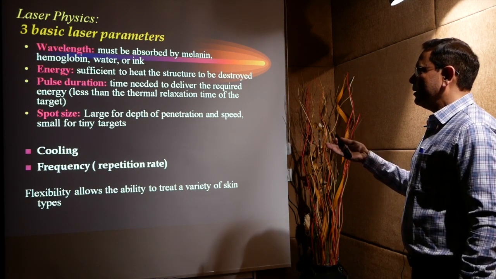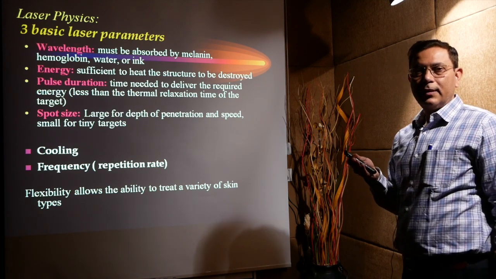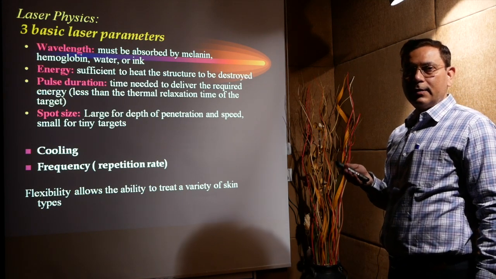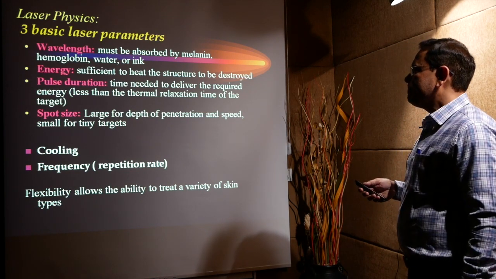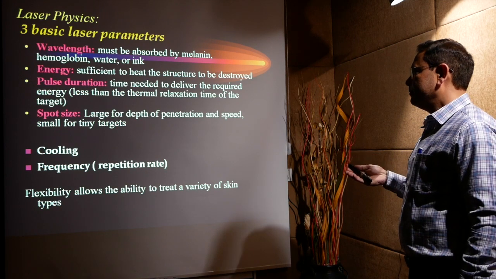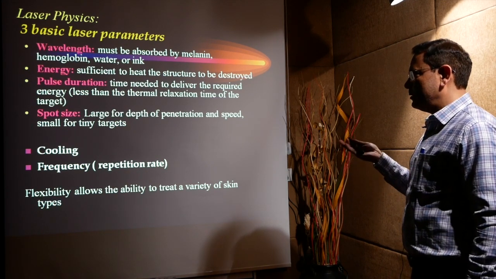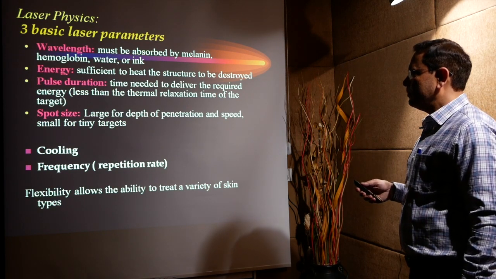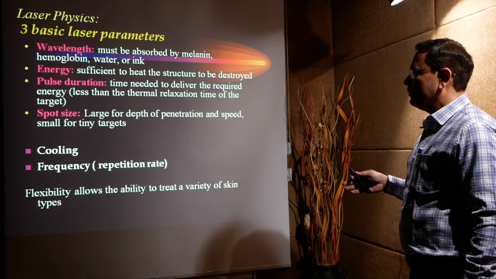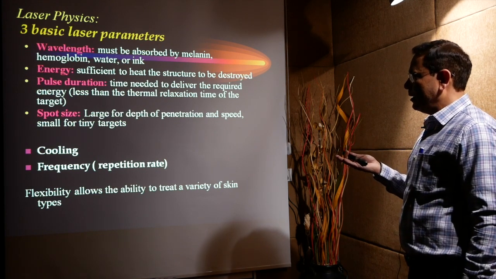Other three parameters, one is spot size. As we already discussed, as the spot size increases, the penetration increases a bit. Other factor is cooling. Cooling is important to decrease the pain, and with decrease of pain we can increase the fluence. So this plays a role, first of all, in avoiding damage to the epidermis, and secondly as an anesthetic.